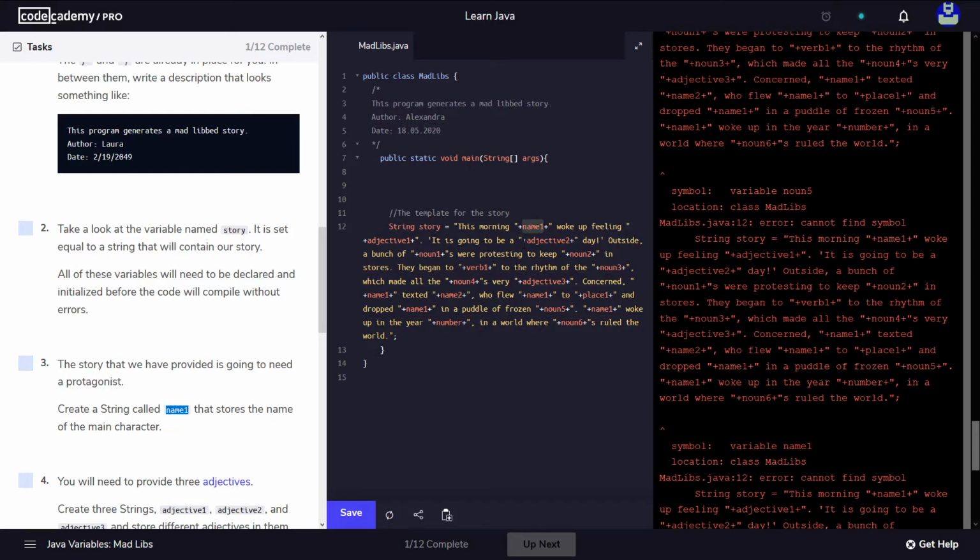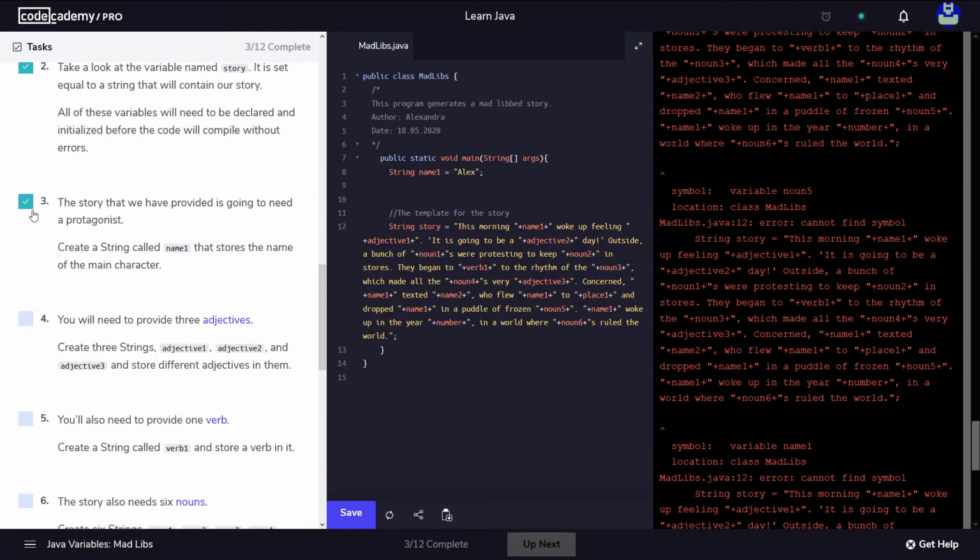So we're gonna create this one, because if we have a look here at line 12, we take it one by one. We have a string called story, so a variable called story of type string, and it has this value. And in this example, we're going to actually see a really interesting thing called concatenation. So this is putting together two strings, okay? So I'm going to create a variable of type string called name1, and I'm going to give it the value Alexandra, or let's put it Alex to be short, yeah? So we have done this step.